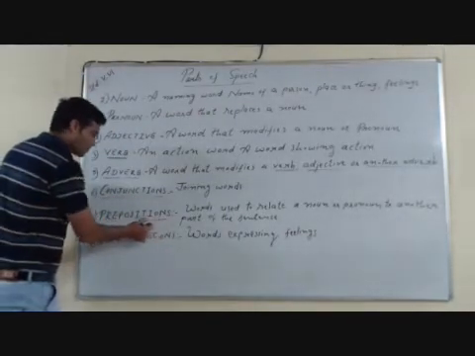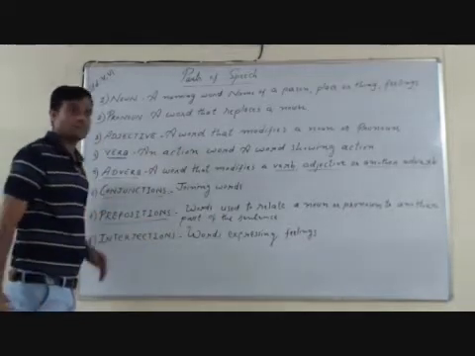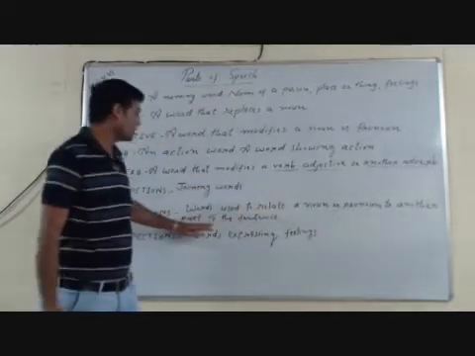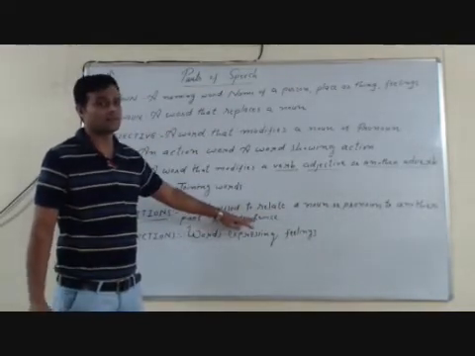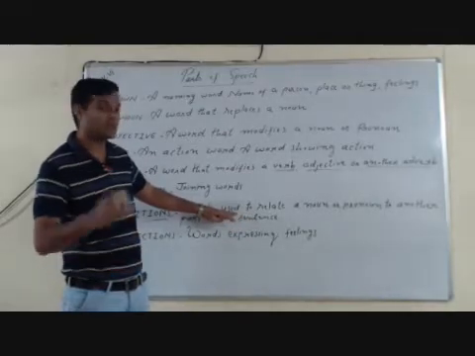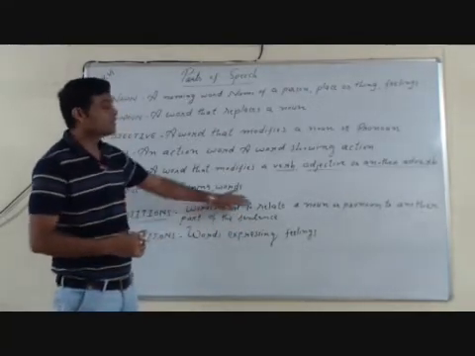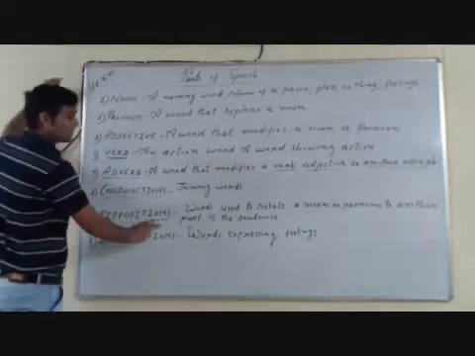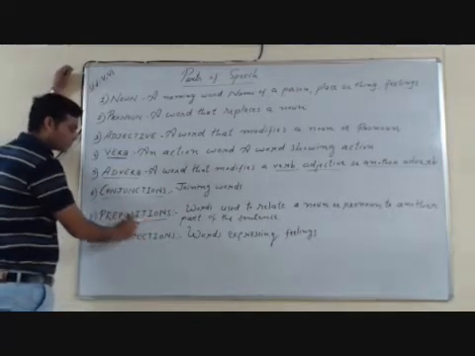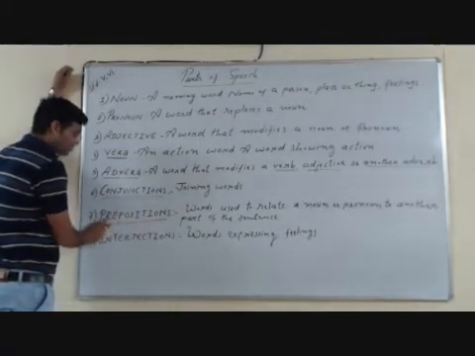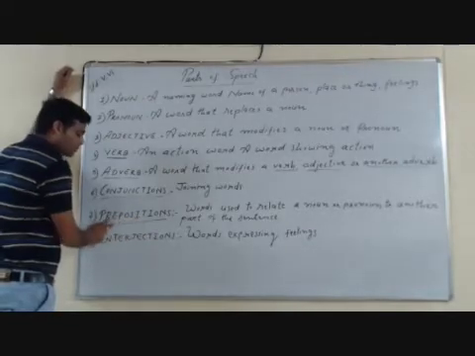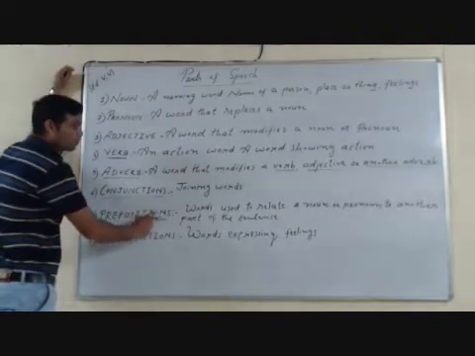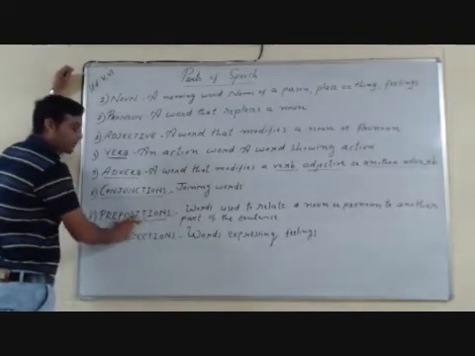Next comes preposition. Prepositions are words used to relate a noun or pronoun to another part of the sentence. When we read the definition, the meaning of preposition, somehow it is confusing. But if you see the word preposition, it is made of two words, position and the prefix pre. Pre means before. So the words which are used to show positions are known as prepositions.